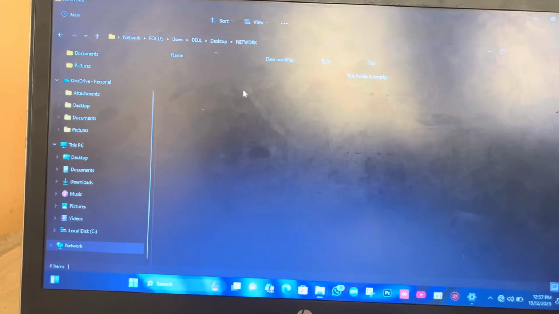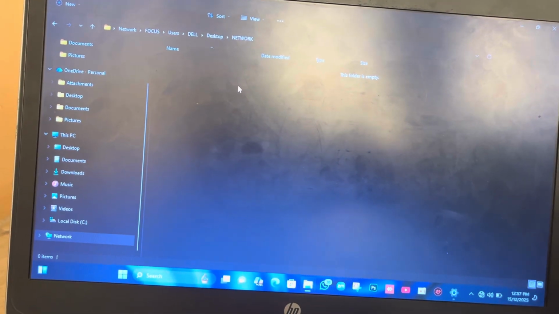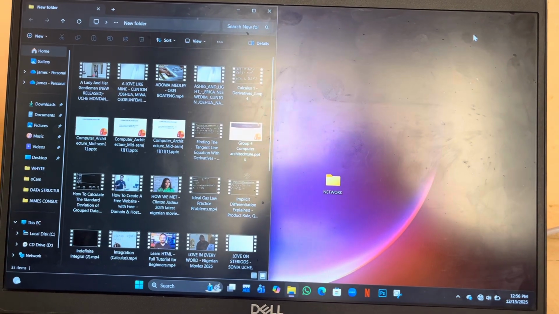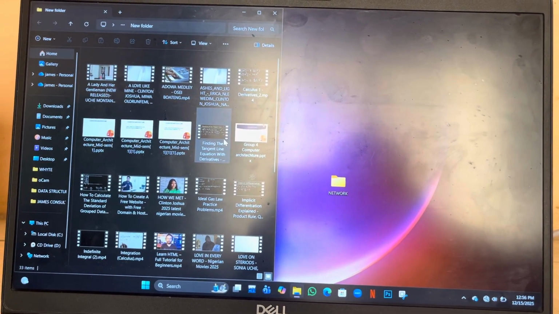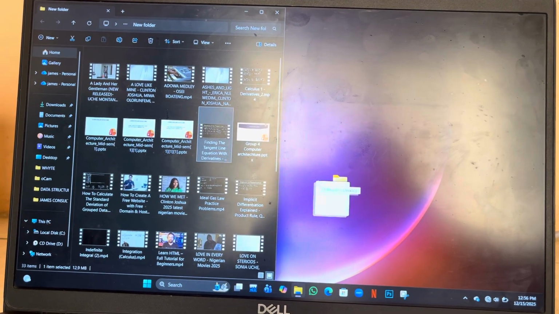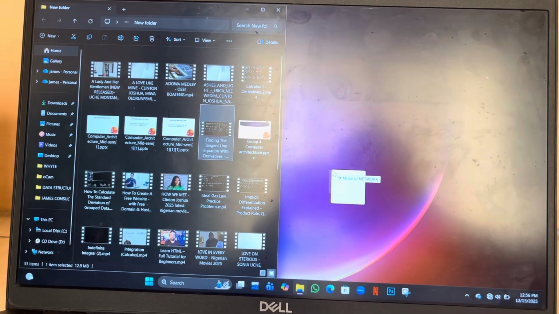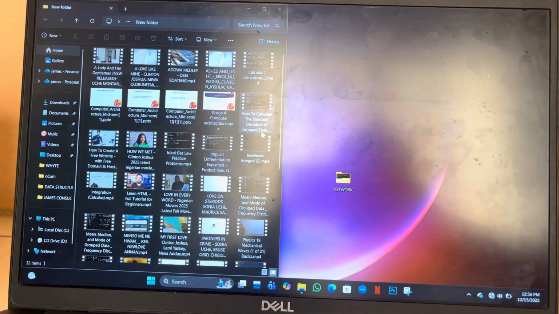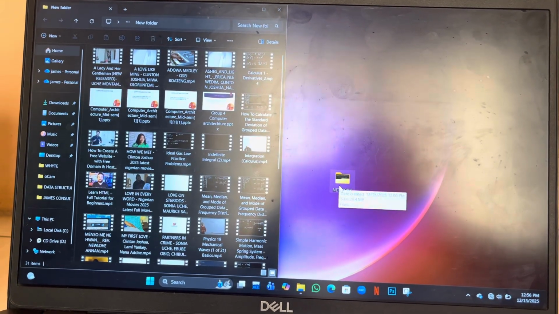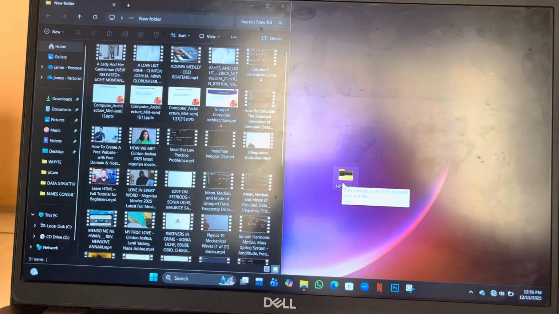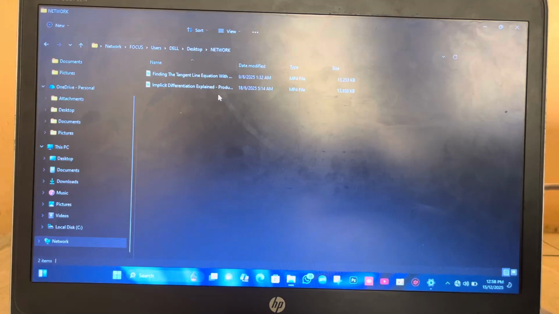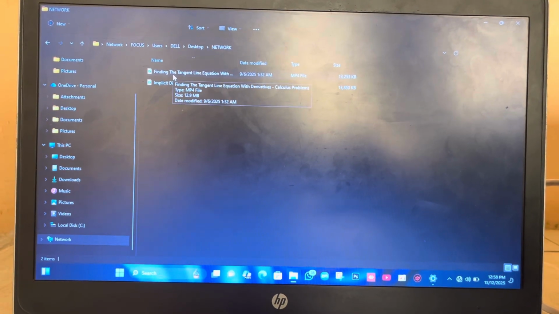So let's go to the second PC and share some files and see whether they will appear on the first PC. In the second PC, let's share some videos to the folder created. Okay, we've shared it. Let's add another one. Okay, let's go to the first PC and locate the shared file. In the first PC, we can see the shared files located here.